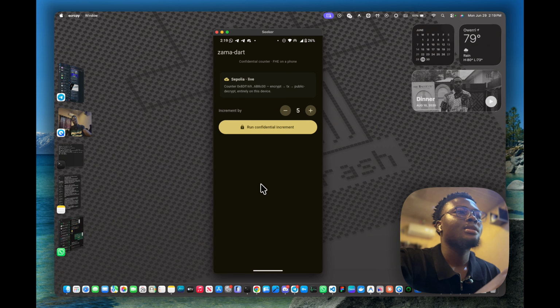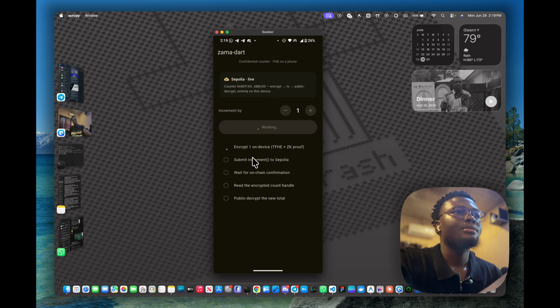So this is our mobile application. I can pretty much encrypt data on this device, everything happening locally. This application is going to help me submit a confidential transaction in Sepolia. The transaction can be confirmed on chain, and I can decrypt the results back on this same device.